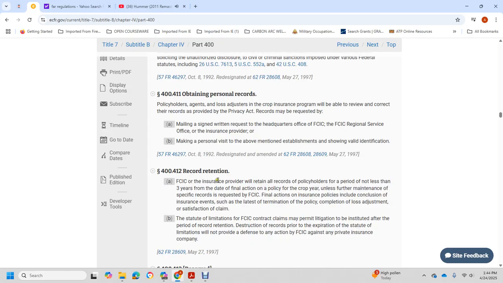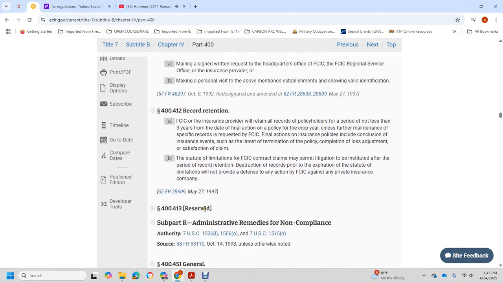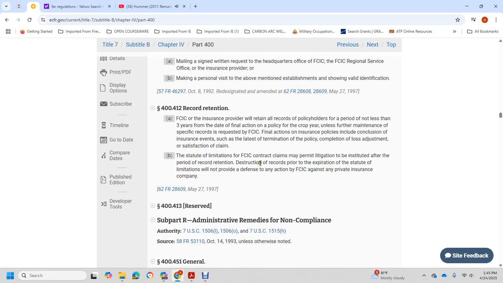400.412 Record retention. The Federal Crop Insurance Corporation and the insurance provider will keep the policyholder's records for not less than 5 years from the date of filing the policy for the crop year. The list of specific records to be maintained, or requested by the Federal Crop Insurance Corporation after final action on insurance policies, includes conclusion of insurance events, latest termination of the policy, completion of losses, adjustment, and settlement of claims. The statute of limitation for Federal Crop Insurance Corporation contract claimants may allow litigation by the insured, so the period of record retention covers records prior to the expiration of the statute of limitation and provides for the defense of the Federal Crop Insurance Corporation against a private insurance company.